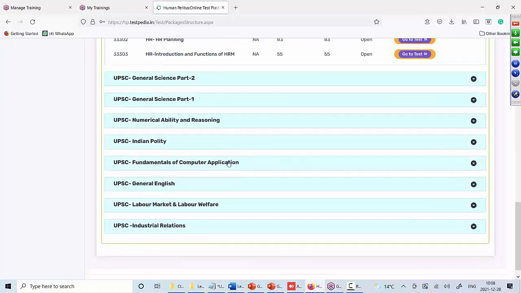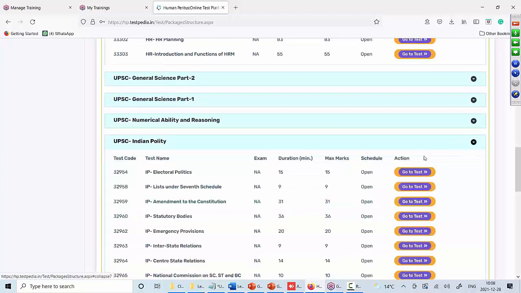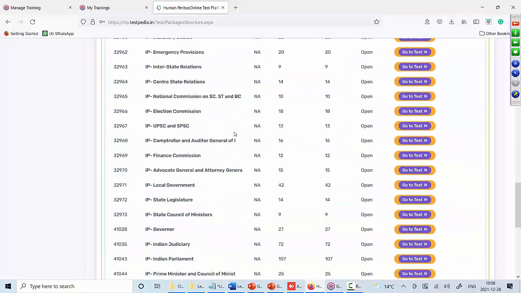We can also look at another topic, maybe Indian polity. Under Indian polity, you can see that there are 18 questions only on Election Commission, 13 questions on UPSC and SPSC. Similarly, you can see that there are 107 questions on the Indian Parliament. This is how we have broken down the entire question bank into approximately 150 subtopics. Why did we do it? So that you have the flexibility to focus only on those areas where you feel the need.